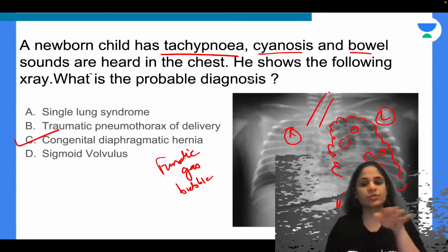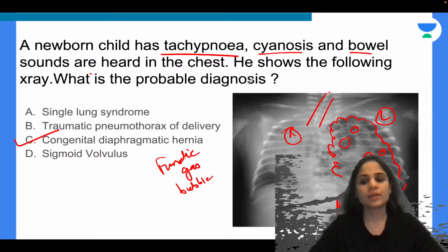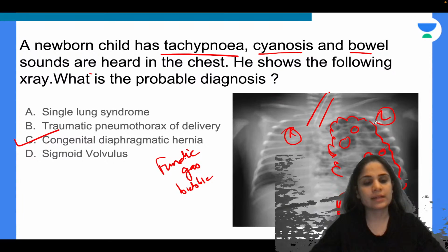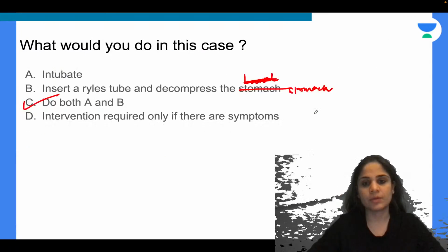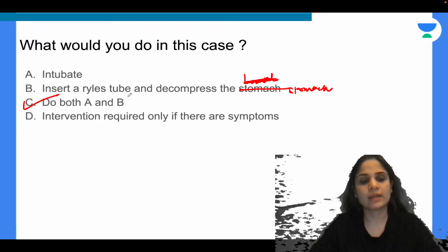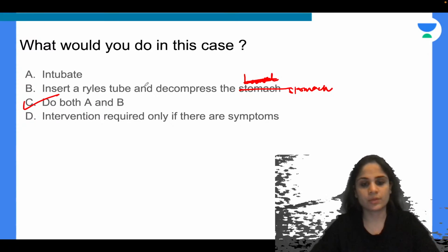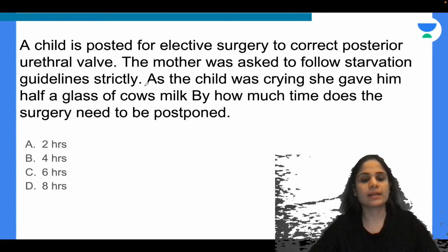And then you can put a mesh on top of the diaphragm, and by putting a mesh on top of the diaphragm you can prevent the bowel from further entering into the thoracic cavity. Alright, so this is what you will do in this case. You will do both A and B. You will intubate as well as insert a Ryle's tube and decompress the stomach. Okay, moving on to our next question.